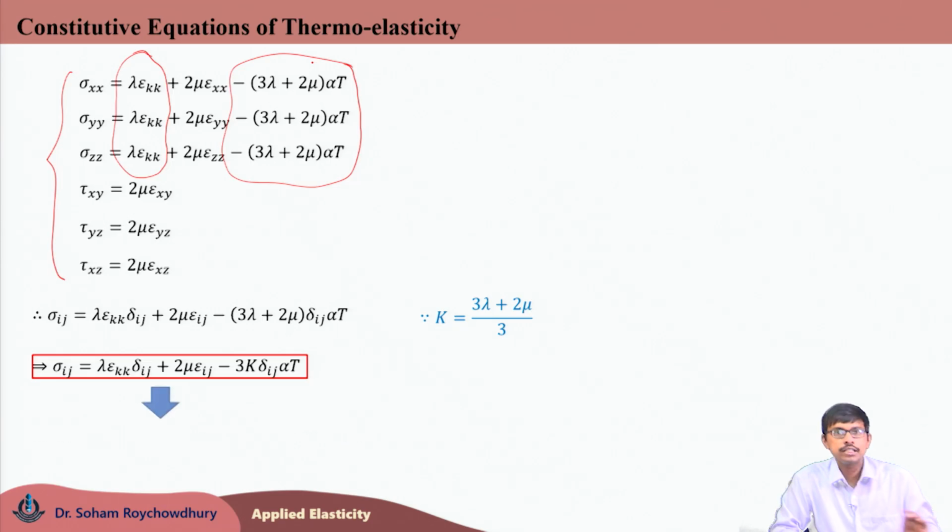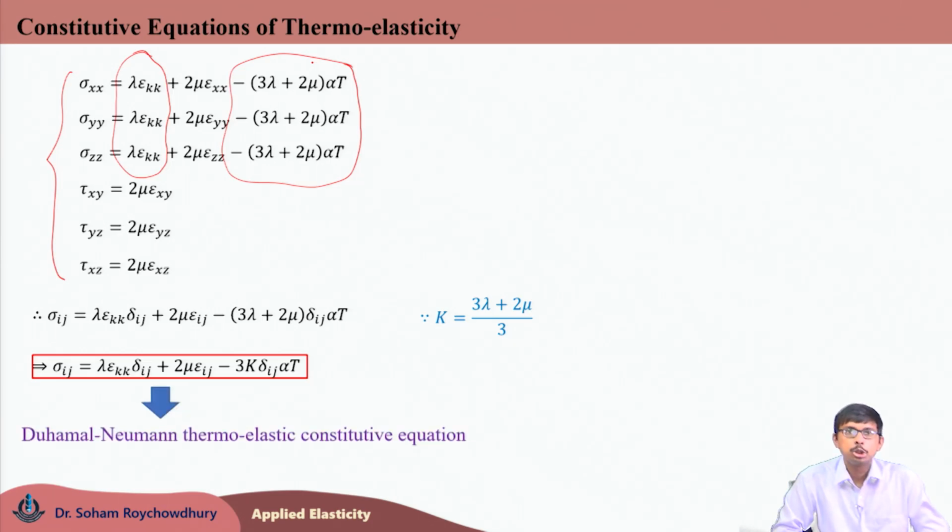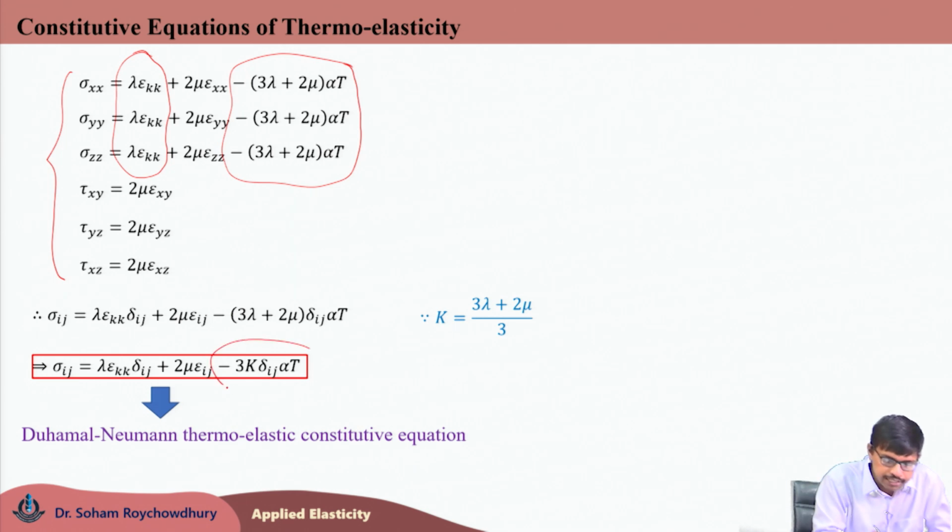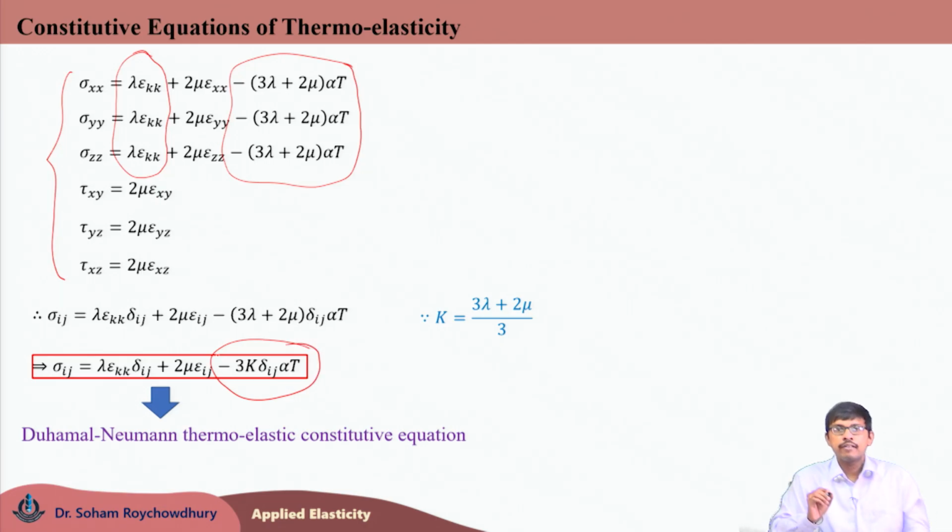This is the constitutive equation known as the Duhamel-Neumann thermoelastic constitutive equation, which is required for relating the total stress with the total thermoelastic strain containing both mechanical and thermal components. So, this last term is extra, which gives us the effect of the change in temperature T, and includes two material constants, one is the bulk modulus K, another is alpha, the coefficient of linear thermal expansion of the material.